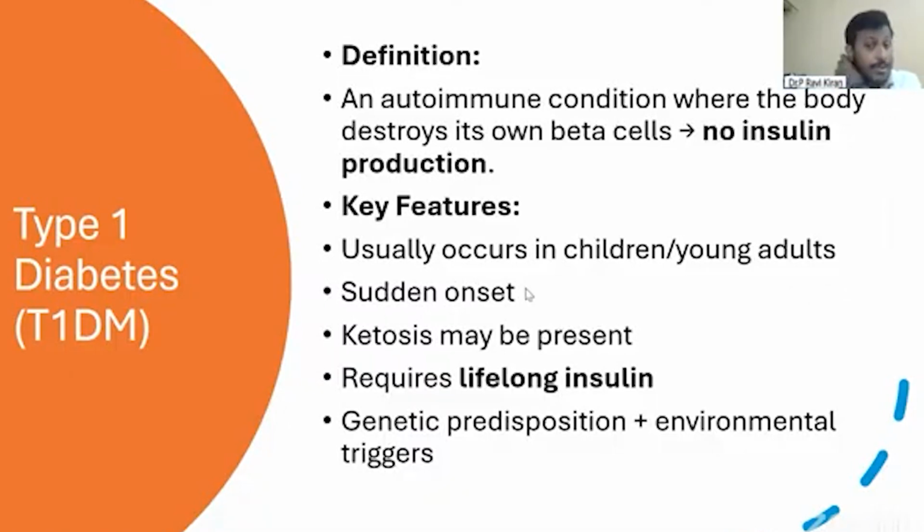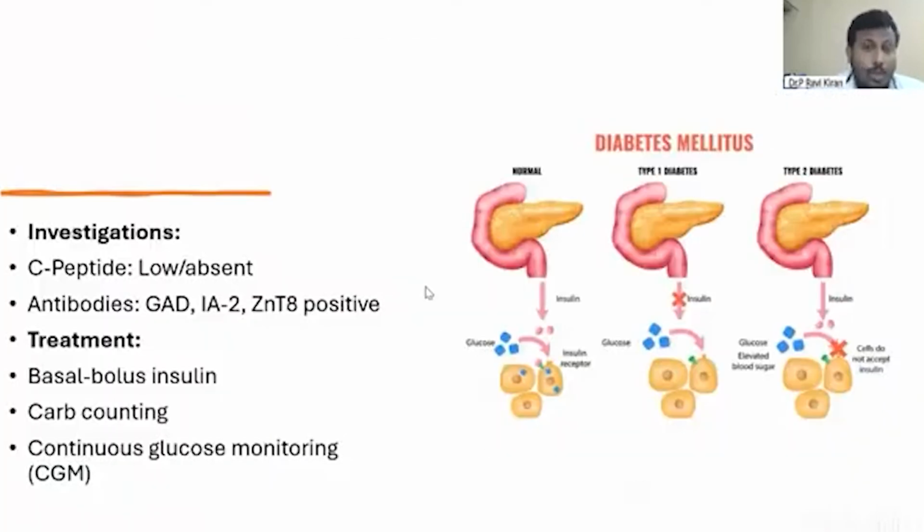Sudden onset. The most common presentation is children presenting to the ICU in shortness of breath, where in view of ketosis and acidosis, they go into acidosis and are not able to respond. It requires lifelong insulin treatment. Genetic predisposition plus environmental triggers are among the most common causes. And as of now, there is no definitive cure for diabetes. Many treatments are in the pipeline, but the only treatment present now is insulin.